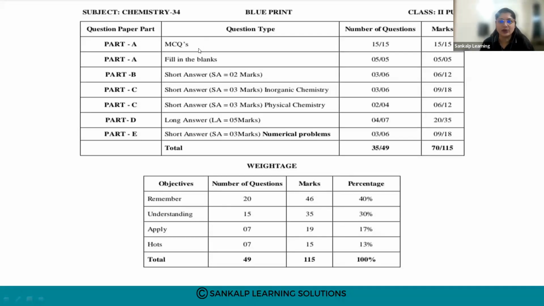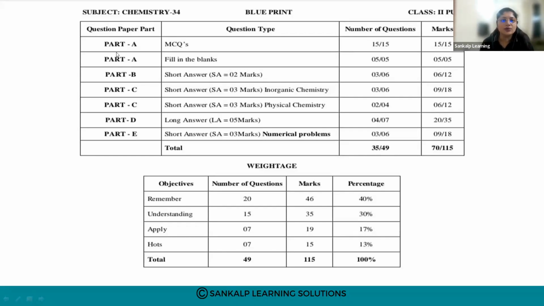But they have included MCQs and fill in the blanks so that you go thoroughly through the NCERT. The main motto behind keeping MCQs and fill in the blanks is to study your textbook thoroughly, so that you can score well.